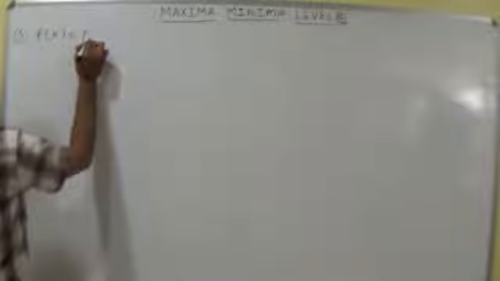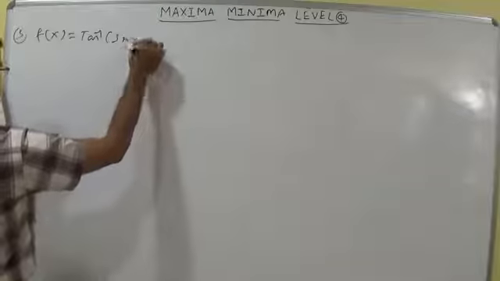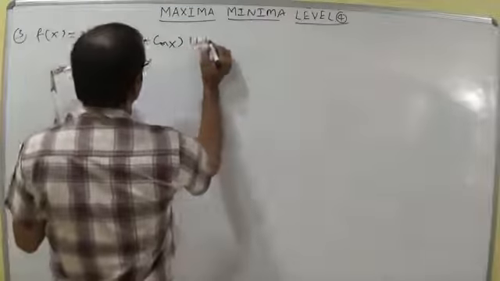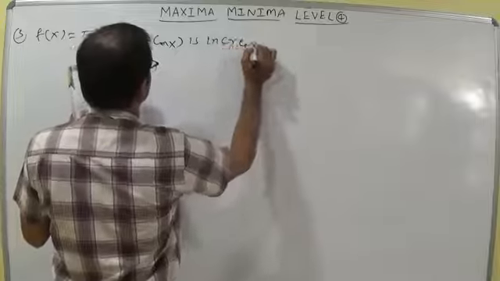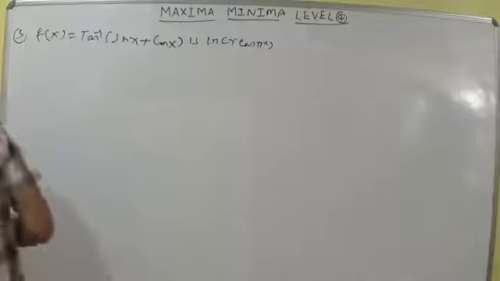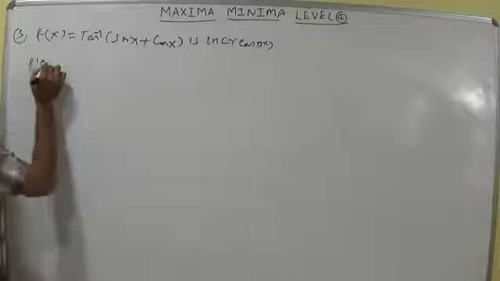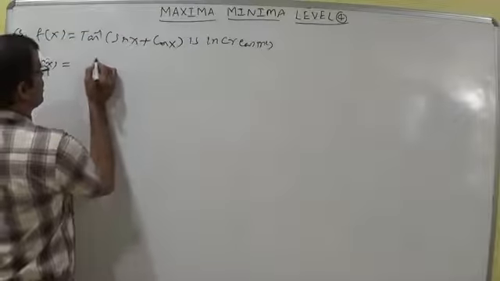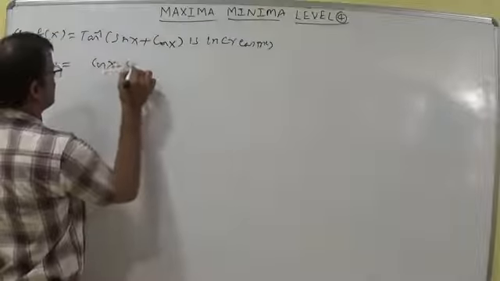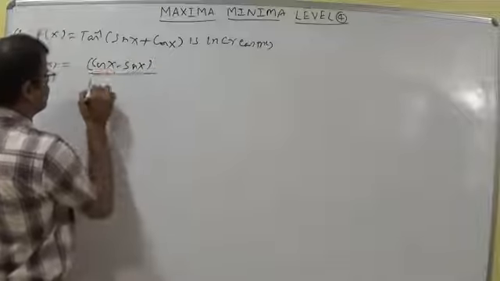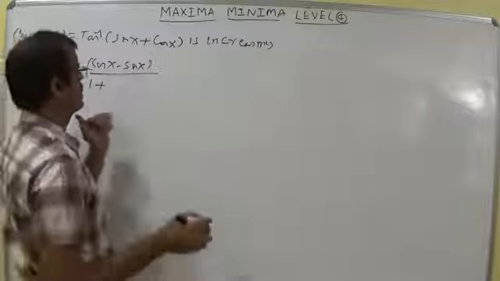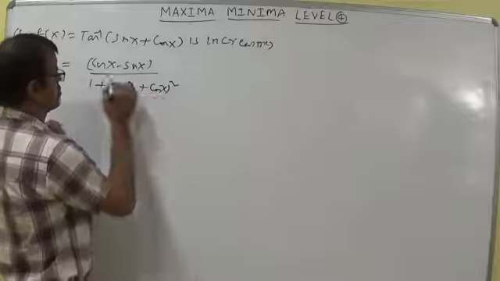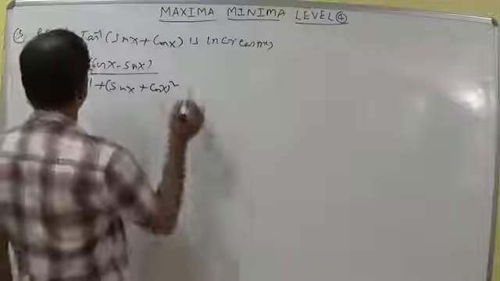F dash x I am writing here: 1 by 1 plus x square, and the internal derivative also, we can write cos x minus sin x, whole by 1 plus sin x plus cos x whole square. Directly this one we can write in the form of 1 plus sin 2x also.